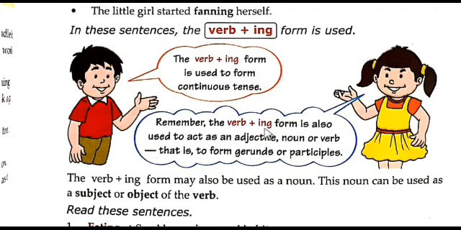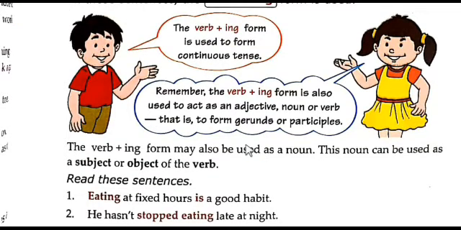Remember, the verb plus ing form is also used to act as an adjective, noun or verb, that is, to form gerunds or participles. The verb plus ing form may also be used as a noun. This noun can be used as a subject or object of the verb.